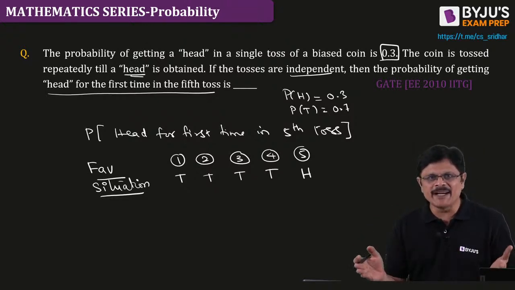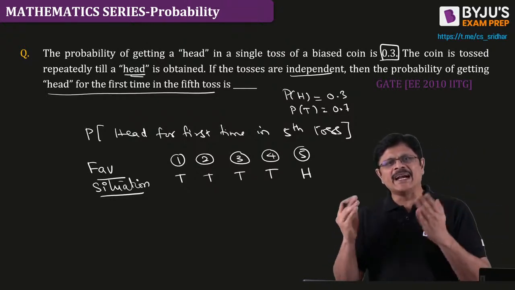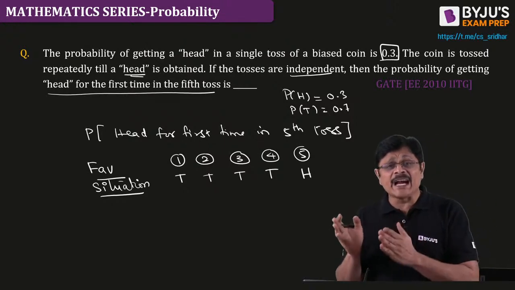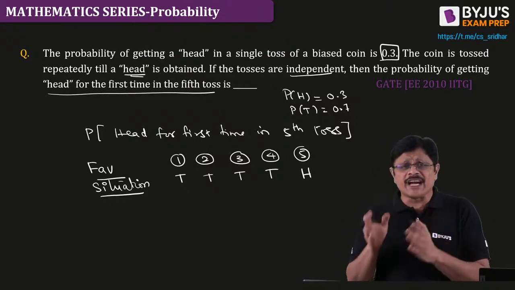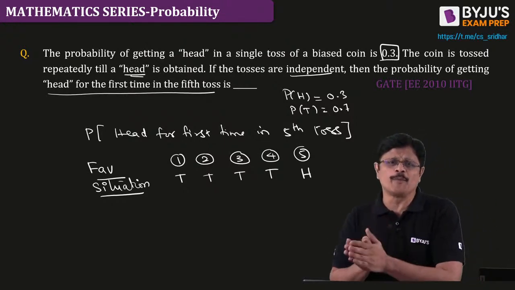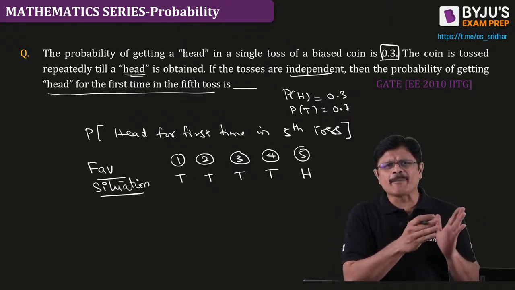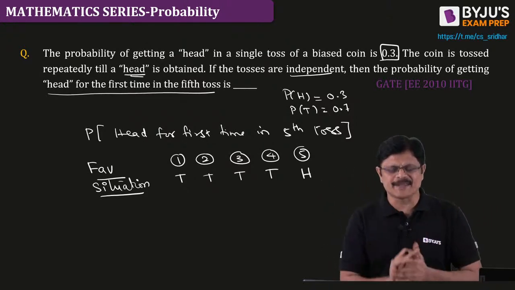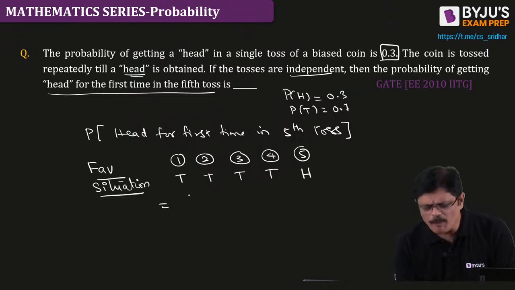Because they are independent, you all know that when A and B are independent, probability of A and B is simply probability of A into probability of B. Just write the probabilities, multiply, you will get the answer. What is probability of tail?